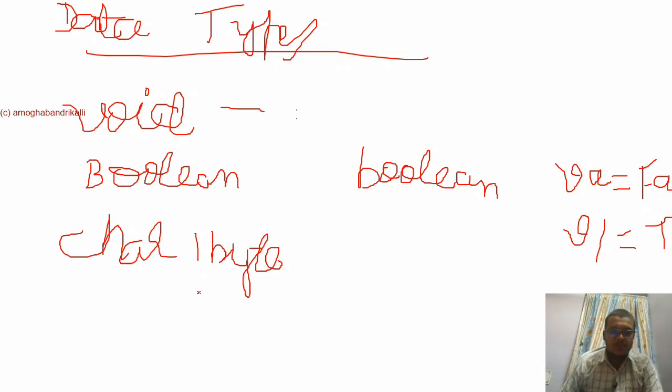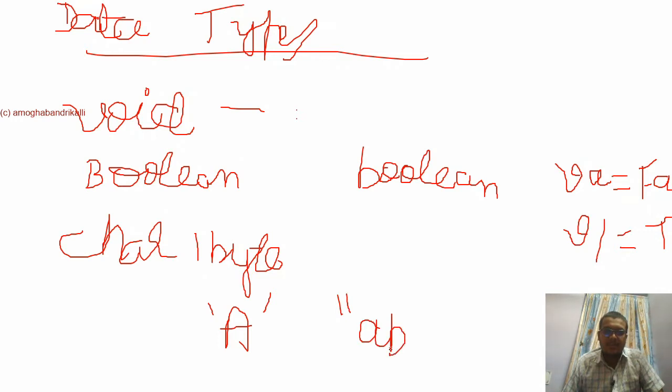Whenever you need to store a single character, like A, B, C or anything, you can use single quotes. If you are using multiple characters, like strings, you need to use double quotes in Arduino. So that is the char data type.